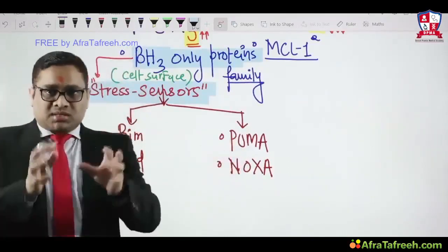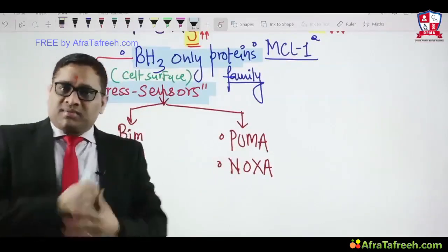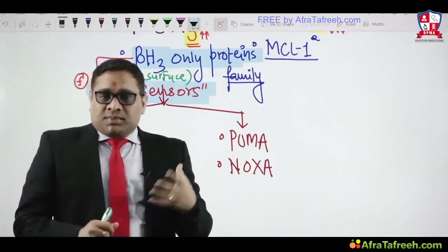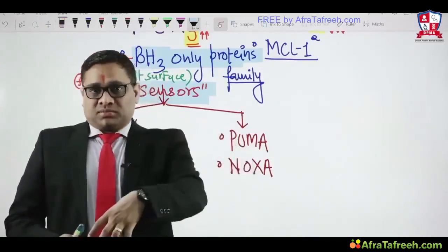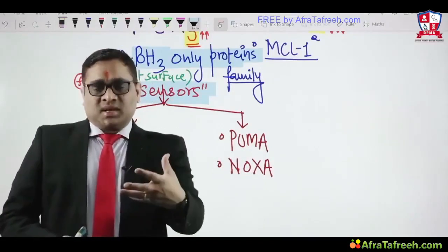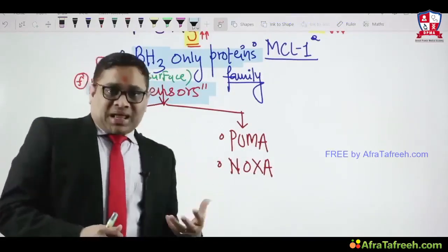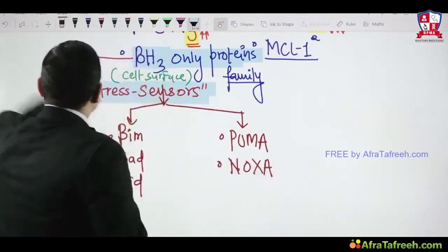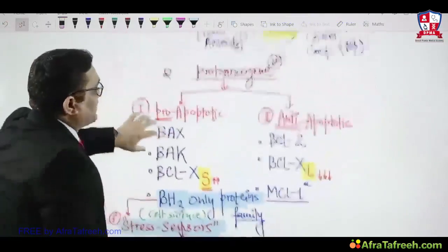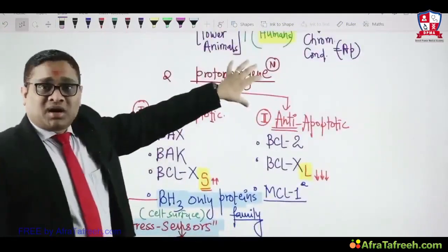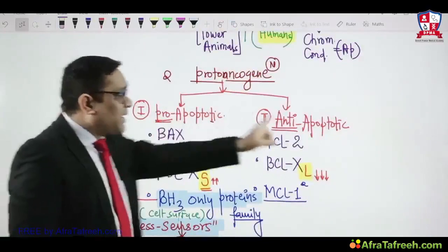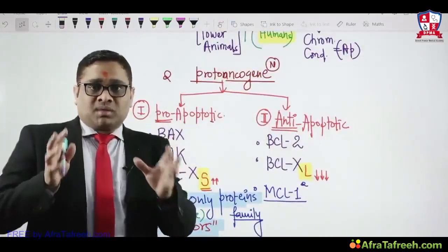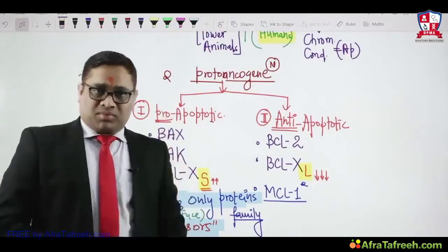This concept of proto-oncogenes is very, very important to understand, because earlier in the All India exam there was a question that proto-oncogenes can induce apoptosis. The answer is yes. But suppose the examiner twists the language, that proto-oncogenes will prevent apoptosis. The answer will again be yes. That is why I wanted to classify like this: proto-oncogenes are both apoptotic and anti-apoptotic. So always keep that in mind, right?